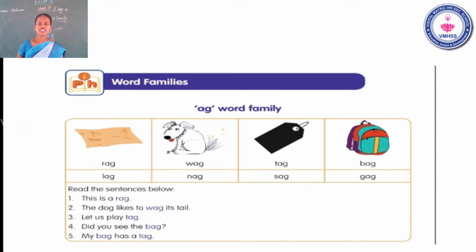Once again, students, see the sentences. The first sentence, this is a rat. Second one, the dog likes to wag its tail. Third one, let us play tag. Fourth one, did you see the bag? Fifth one, my bag has a tag. Is that clear? Now go to the next one.